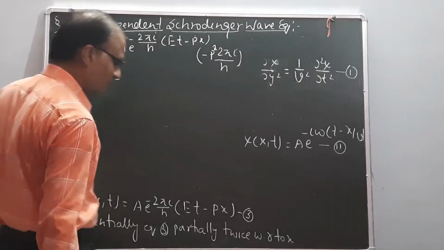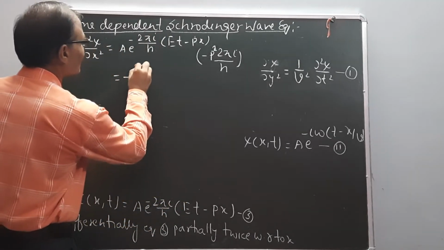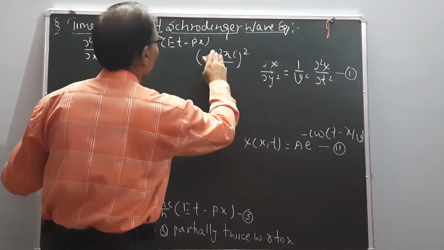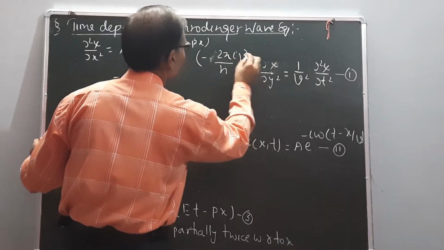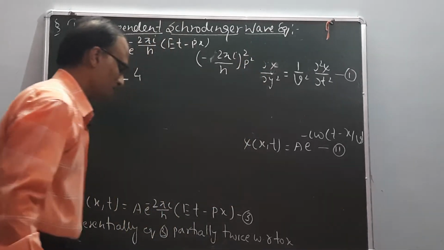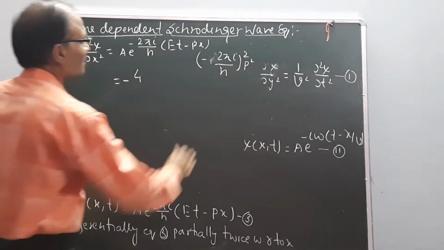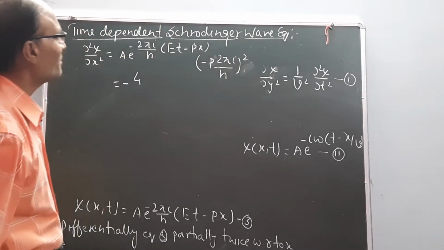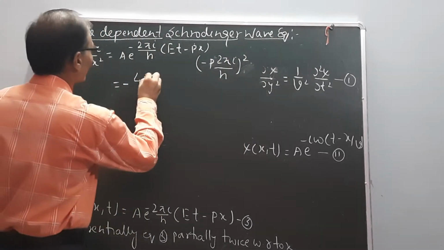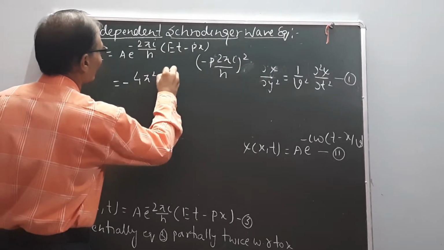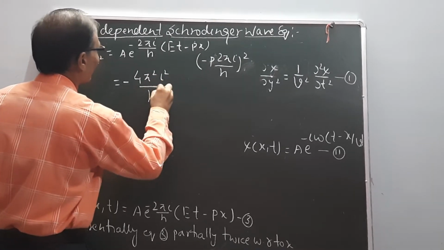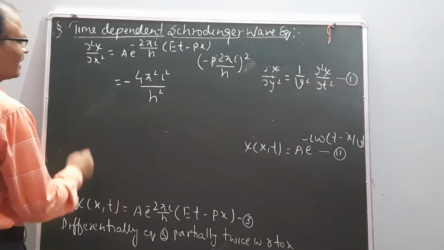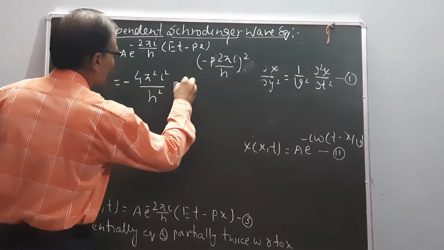So we write the equation as minus (2 pi i upon h) square p square, or we can write (2 pi i p upon h) squared. Now 4 pi square i square upon h square into p square.